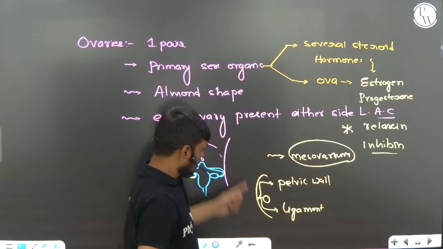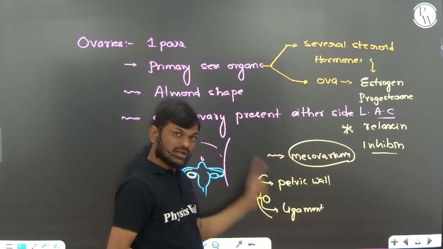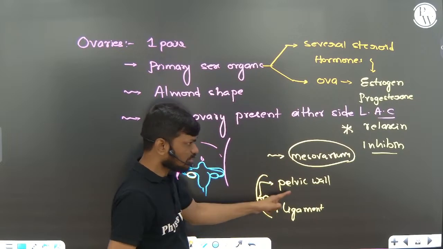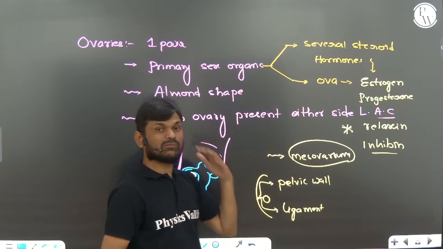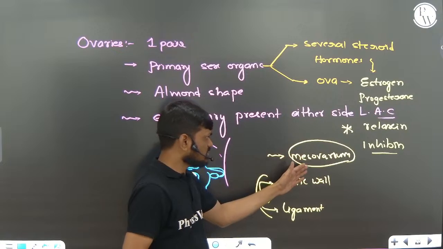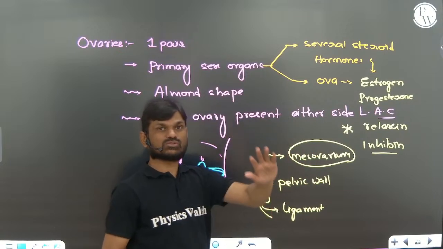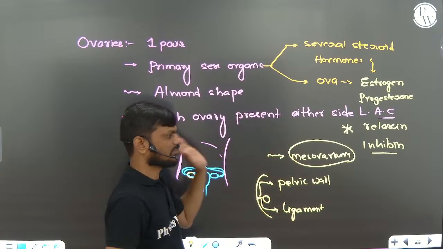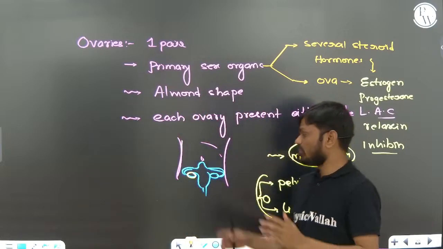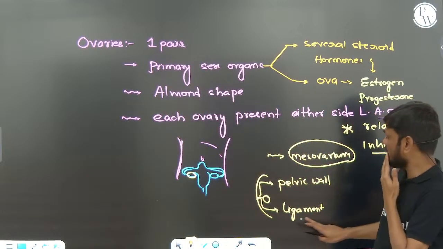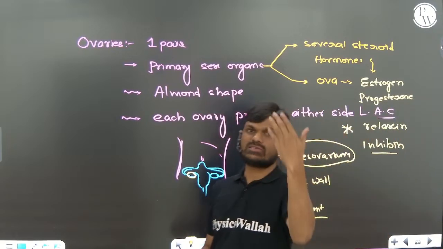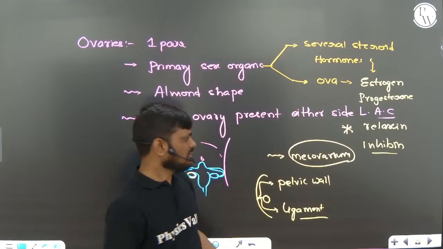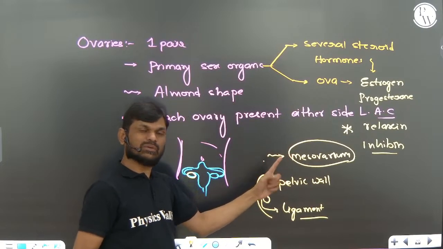But a ligament connects the ovaries with the pelvic wall. Pelvic wall is different, abdominal wall is different. You should remember that. Sometimes they may ask what the difference between ligament and mesovarium is. Mesovarium attaches to the abdominal wall, ligament attaches to the pelvic wall.